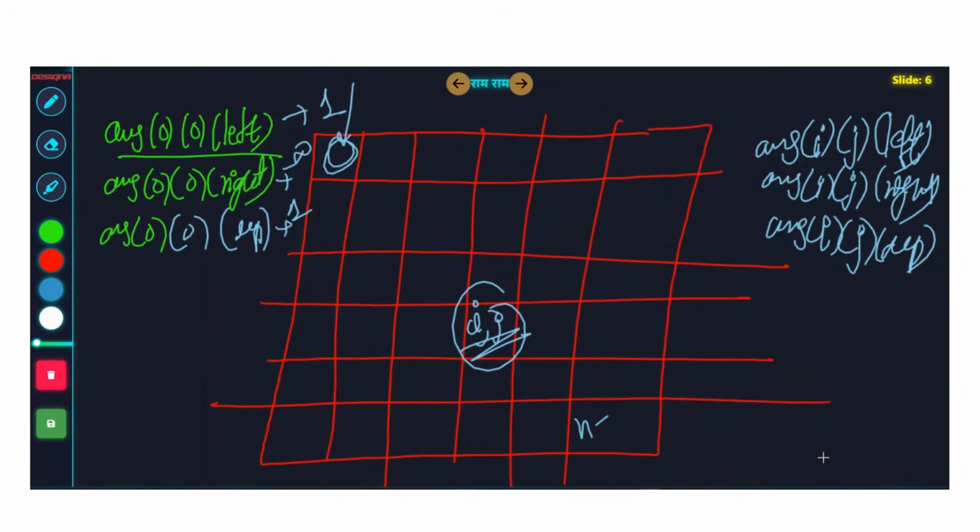So that's it, guys. How do you calculate answer i comma j left, i comma j right? These things we have to discuss. Okay, so let's try to make things easy.